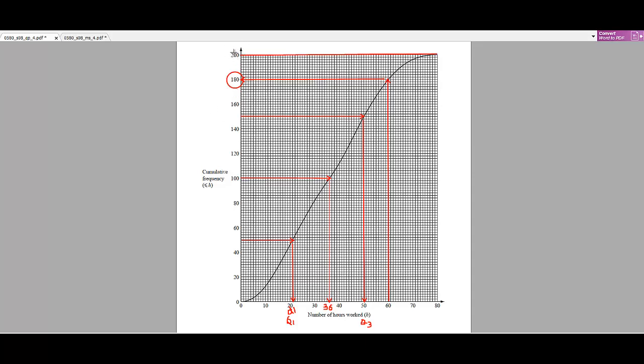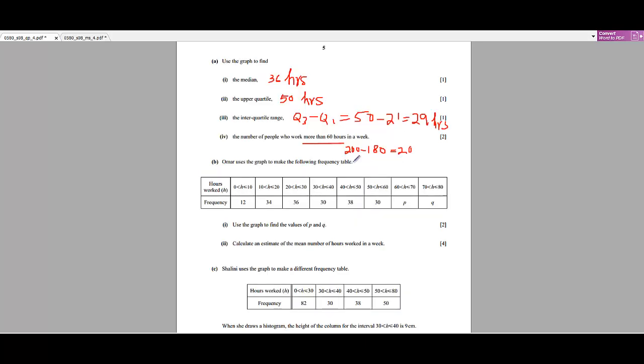The total number of people is 200, so 200 minus 180 is 20. So 20 people have worked more than 60 hours in a week.